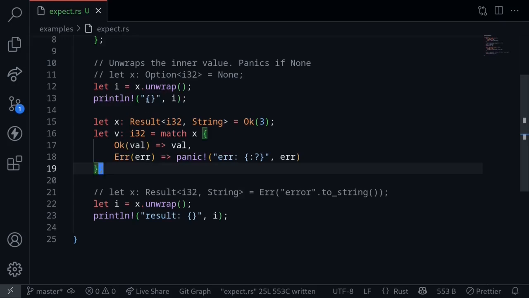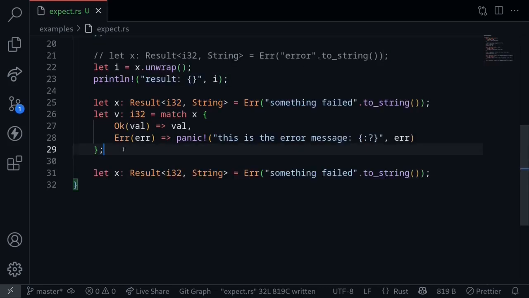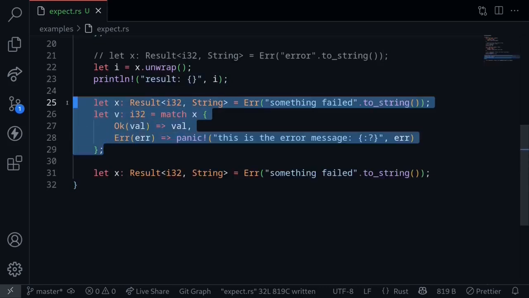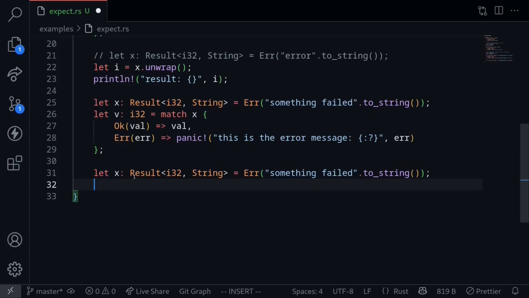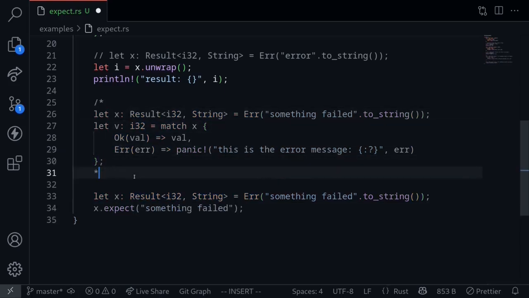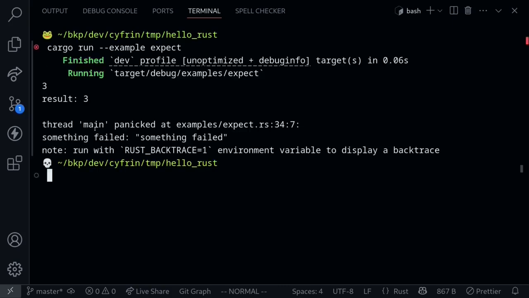A similar function to unwrap is expect. Expect behaves the same as unwrap. The only difference is you can put in a custom error to be printed out when the code panics. Now let's create code that behaves similarly to the code above using expect. To use expect, we'll call x.expect. The function expect exists on both Options and Results. Inside the parentheses, we'll put our custom error message, for example, "something failed". And then we'll comment out the code above. Execute the code, and we see that the main function panicked with the message, something failed.